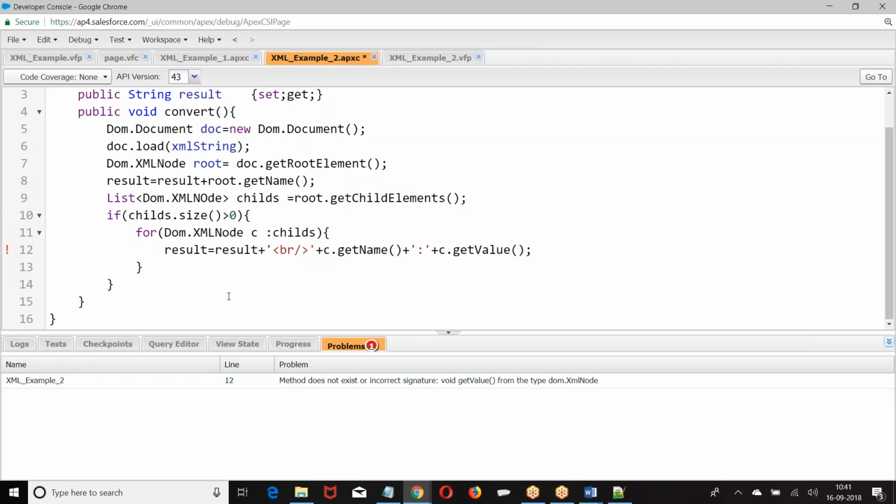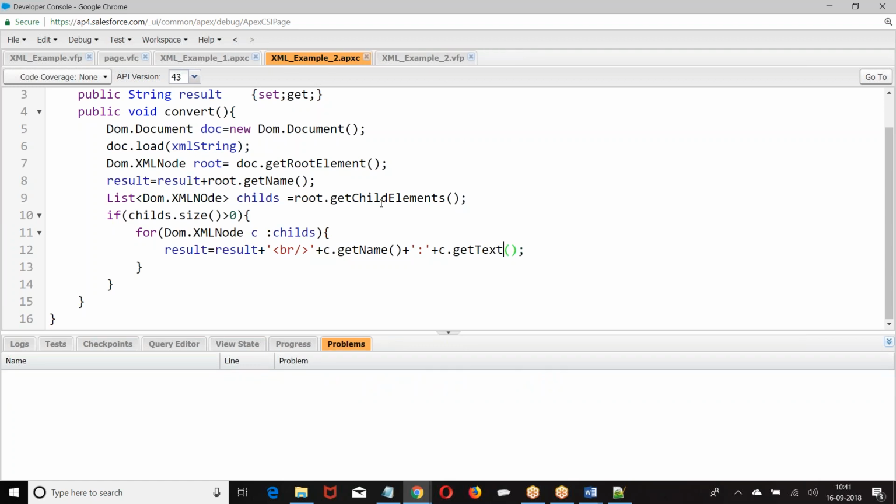Let us ignore. So get the name of the element, get the text of the element. So if there are 3 elements, 3 times loop.